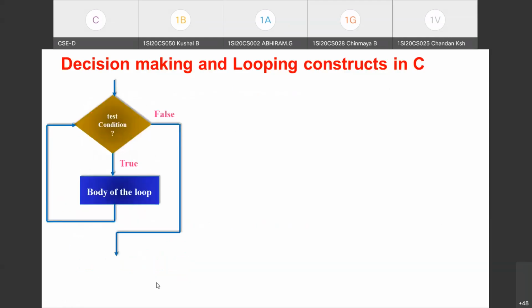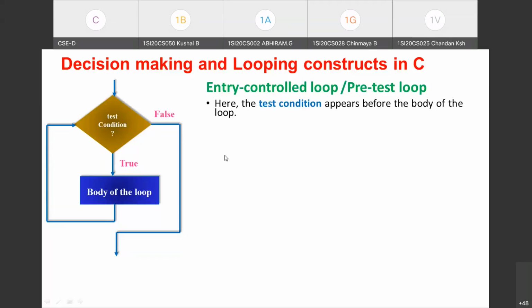First, coming to the entry control loop, which is also called the pre-test loop. Just observe the flow chart here where the test condition is appearing. In case of entry control, the test condition appears before the body of the loop. As I told, the classification is done based on where the test condition appears.